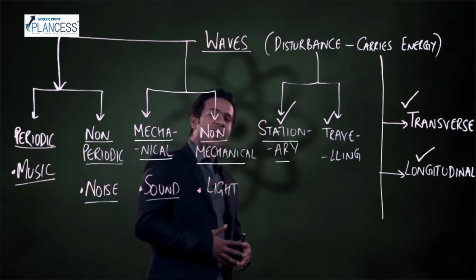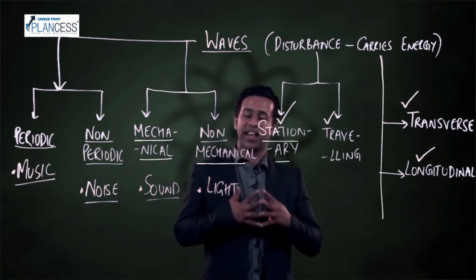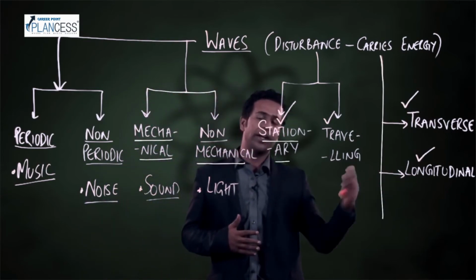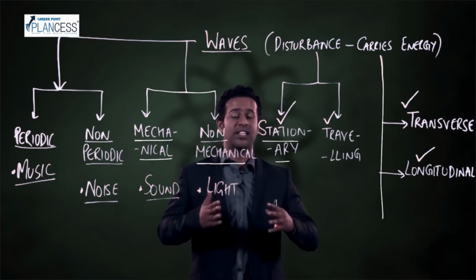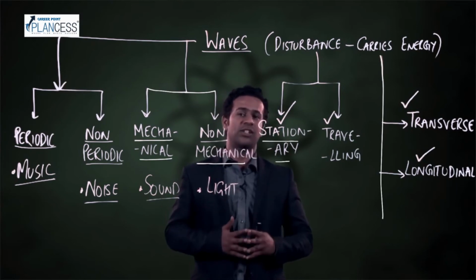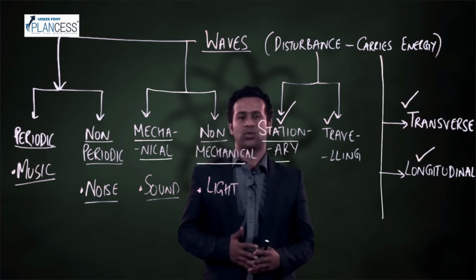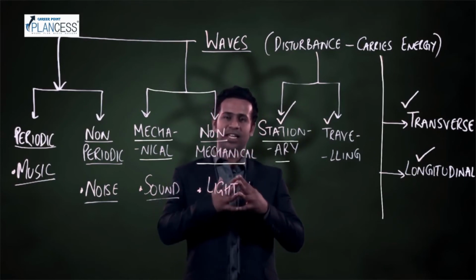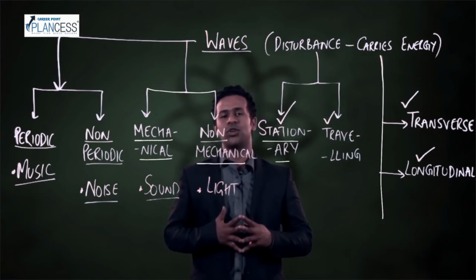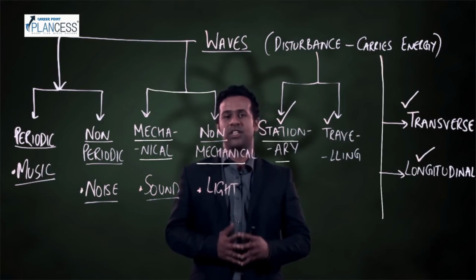And finally, if the particles oscillate in the direction of propagation, it is a longitudinal wave. Whereas if particles oscillate in the direction perpendicular to the propagation of the wave, then it is a transverse wave. This brings us to the end of this session. I leave you with this animation which shows you an example of each of these waves.